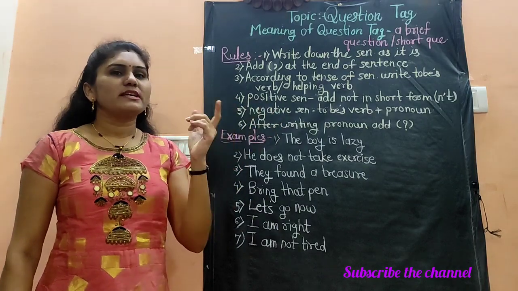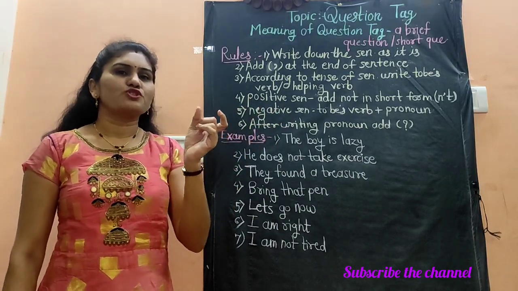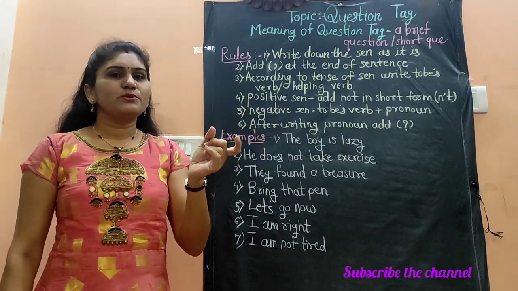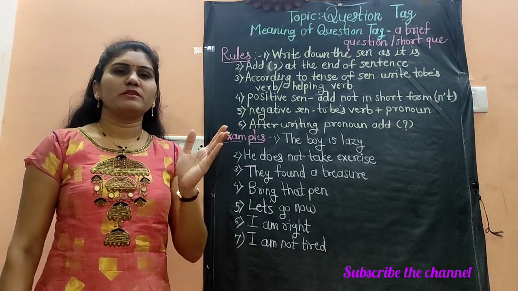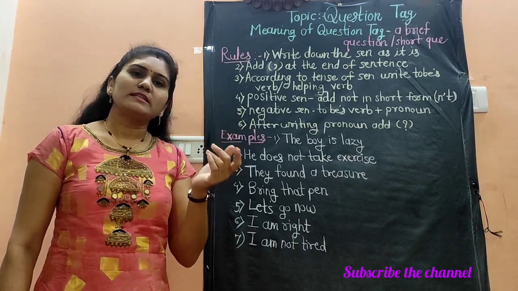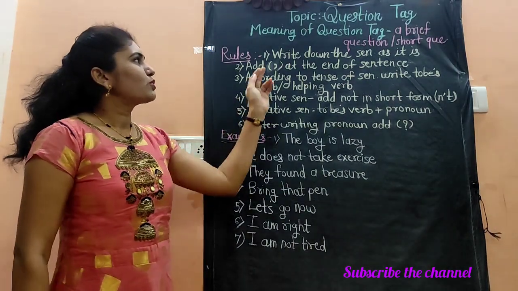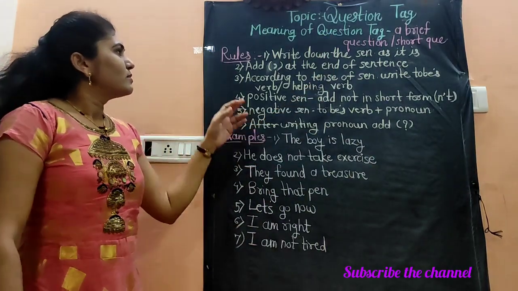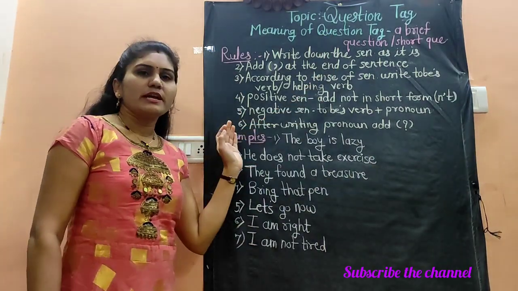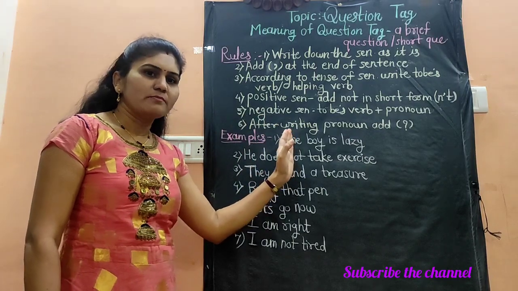At the end of the sentence, we ask a brief or short question to receive the answer in the sense of yes or no, to confirm the answer from the listener. So now the meaning of question tag will be clear. So these are the rules of question tag, how we have to make the question tag.